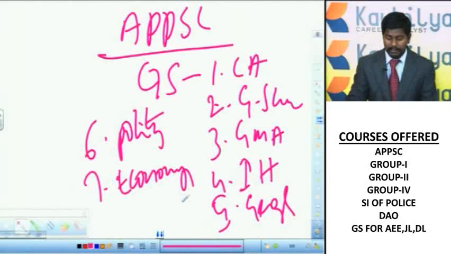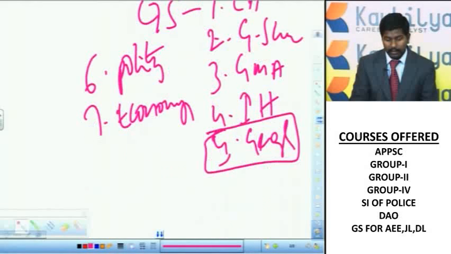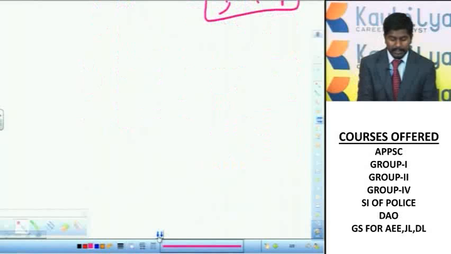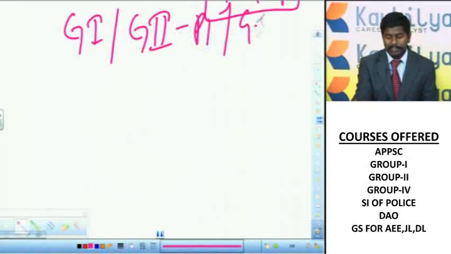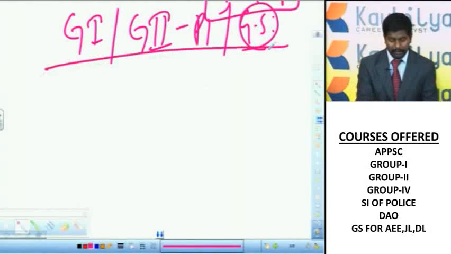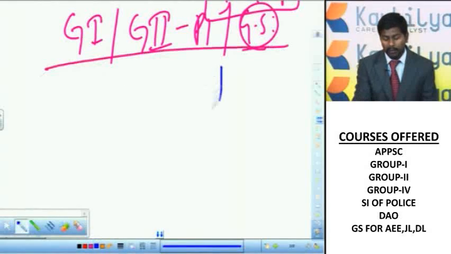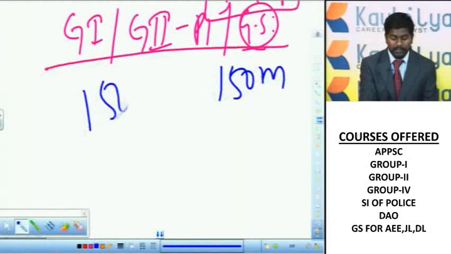Now of these, first let us see the importance of geography in Appsc. Friends, if you take up any exam conducted by the Appsc, whether it is group 1 prelims test or screening test, or group 2 paper 1, or the general studies paper for various exams like junior college lecturers, degree college lecturers, polytechnic lecturers, and assistant executive engineers, for all these there will be one common GS paper. In all these exams the GS paper is for 150 marks and there will be 150 questions. Each question carries 1 mark. It is a completely objective test.